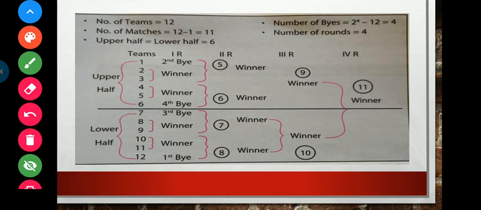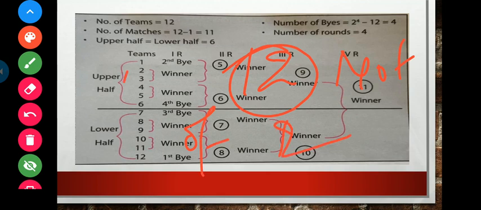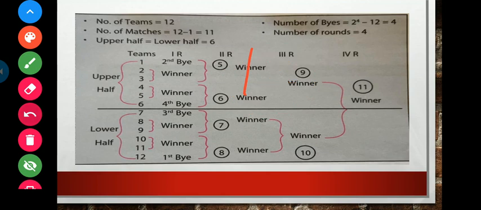Here, 12 is not a power of 2, but it is even.